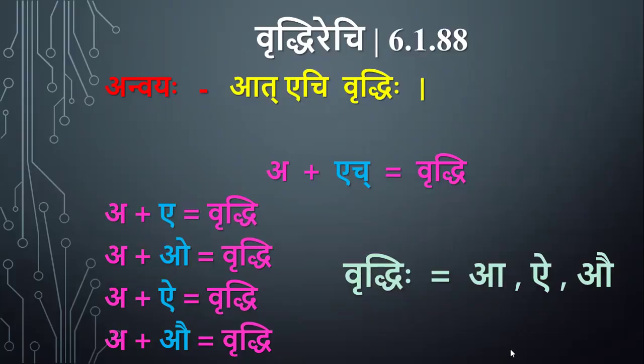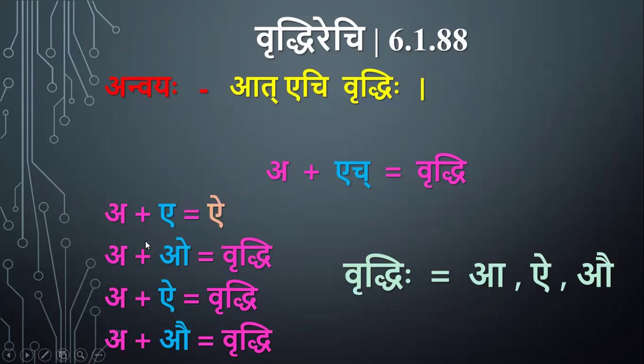So by the sutra Vriddhiradaich, Dirgha Aa, Ai and Au, these 3 letters are called Vriddhi. So any one from these 3 will come as an Adesha here, Vriddhi.